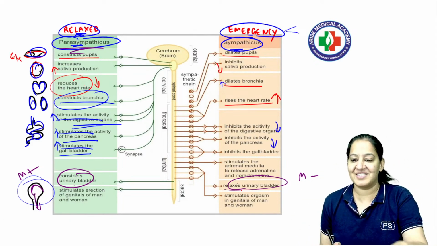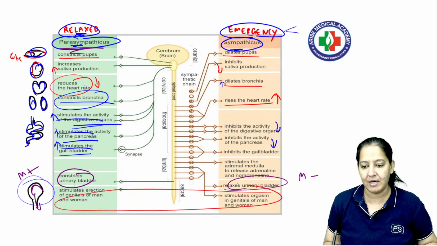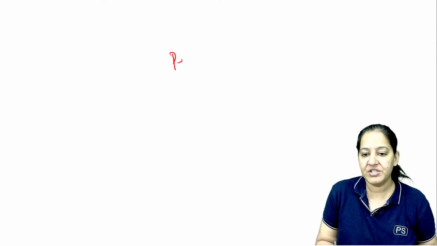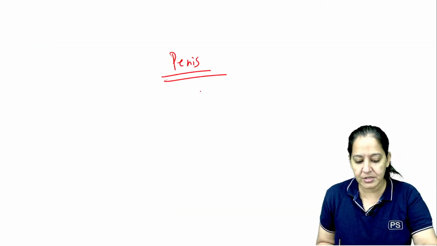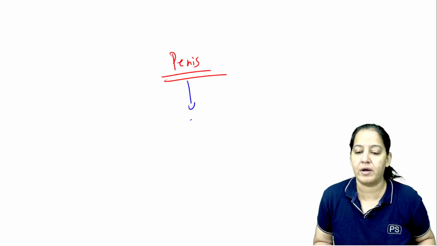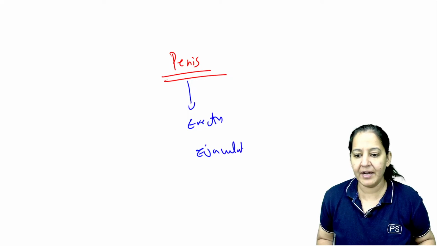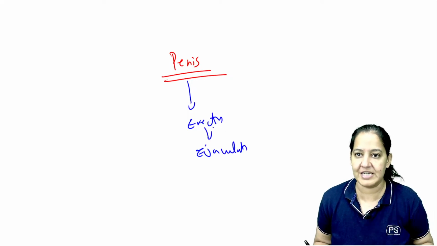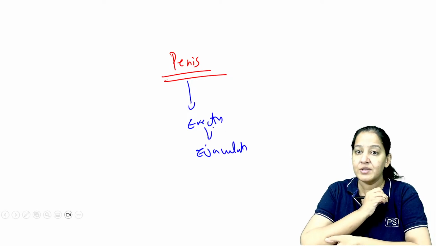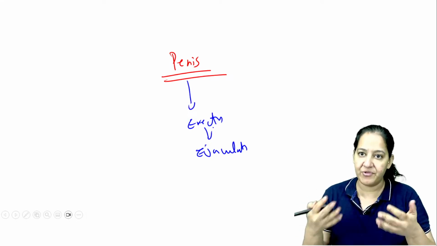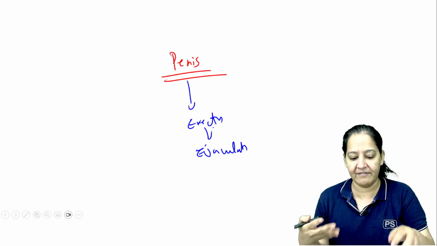In a few organs, the action is the same. For example, the male genital organ. What is the male genital organ? The male genital organ is the penis. During sexual intercourse, two things happen in the male genital organ. First, erection takes place and then ejaculation takes place. Both are complementary, one after the other. They take place during sexual intercourse. So these are not opposite actions. These are complementary actions, taking place one after the other.